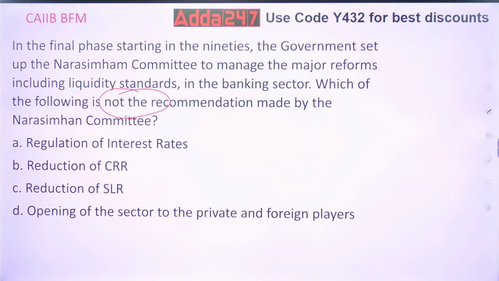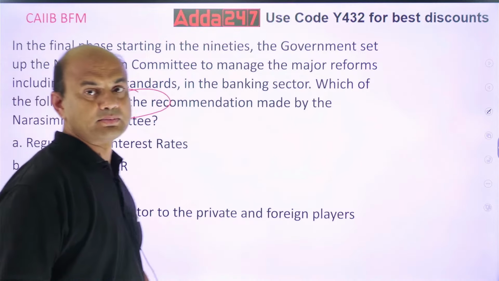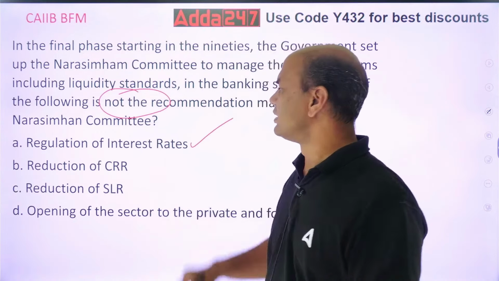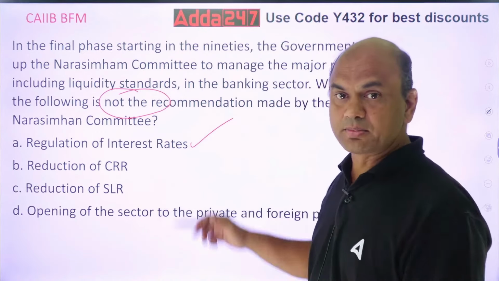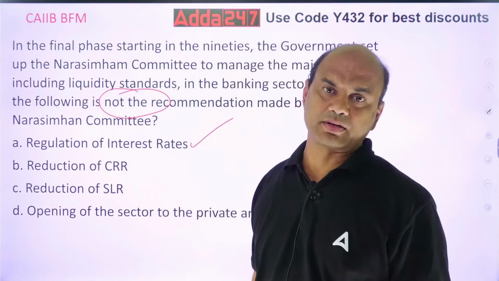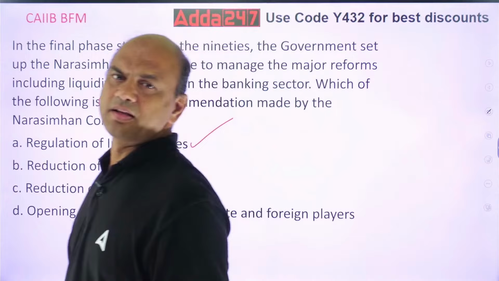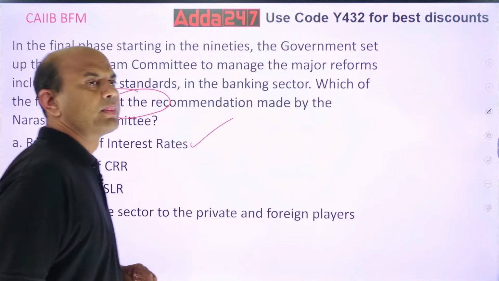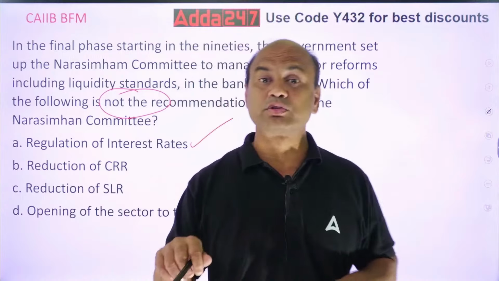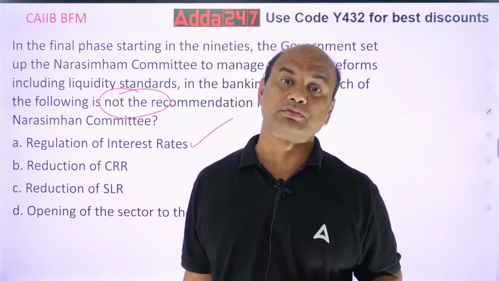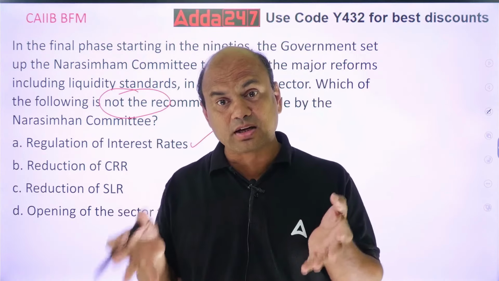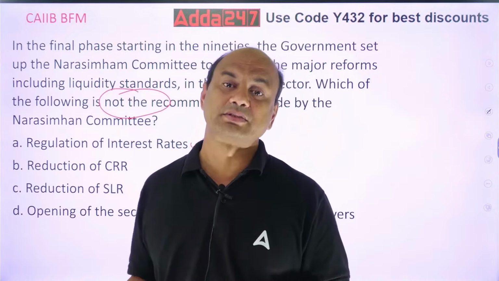Kindly focus on the question: not the recommendation. The Narasimham committee was actually against this. So you want the 'not'. The Narasimham committee was against this regulation of interest rates. It clearly said that RBI should come out of this job of regulating the interest rates. Before that, banks were given the FD rates also by RBI. Loan rates were given, but FD rates also by RBI. Means RBI gave literally the loan rates and FD rates to the banks.